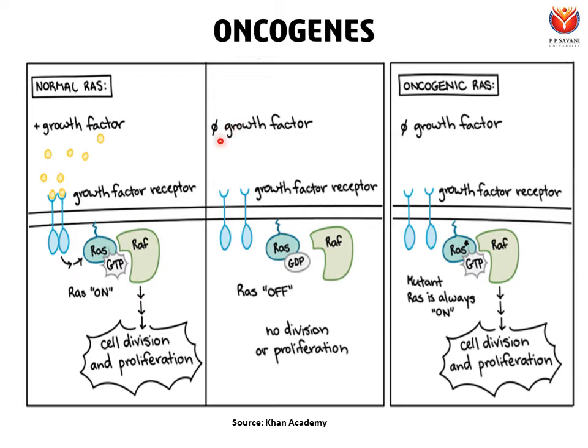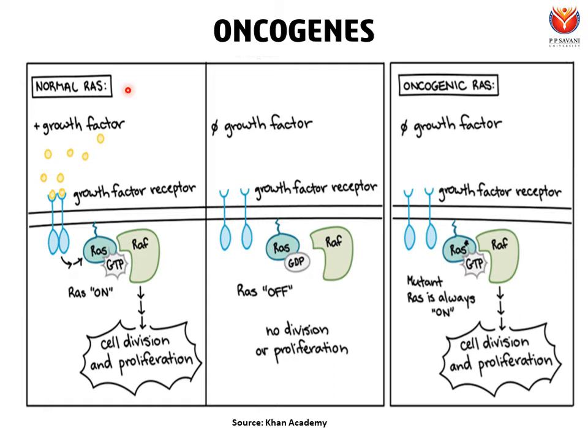In case of lack of growth factors, when growth factors are not around, the growth factor receptor will not dimerize. As a result, it will not give any signal to the inactive form of RAS, that is RAS GDP, to become active. So in case of no growth factor, there is no dimerization. As a result, RAS is in the inactive form. That means RAS is bound to GDP, and that is the off state. So as a result, there is no signal transduction cascade to promote cell division or proliferation. So this is the case of normal RAS, when RAS is encoded by proto-oncogene.